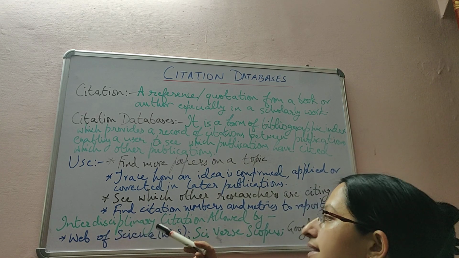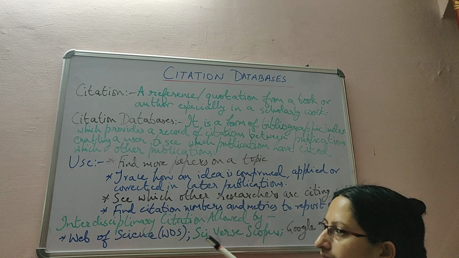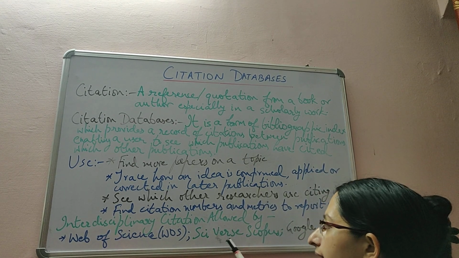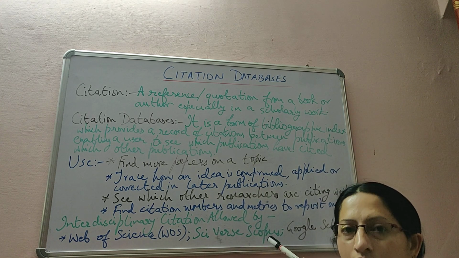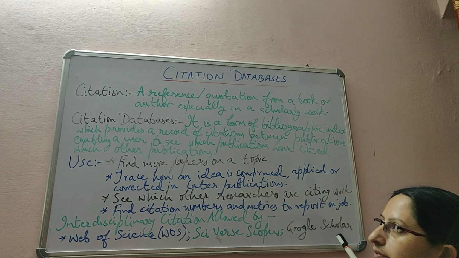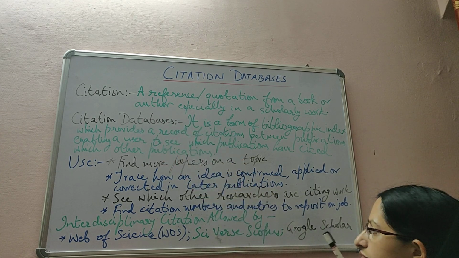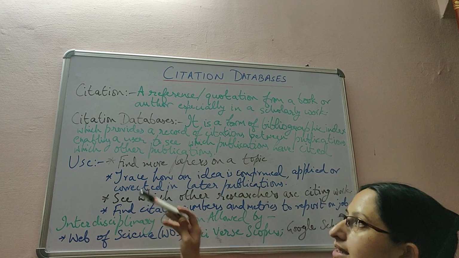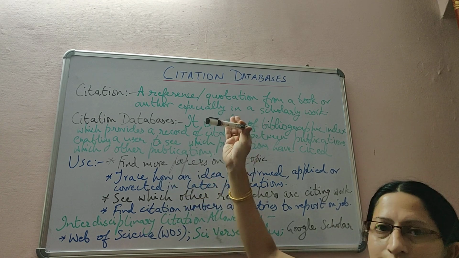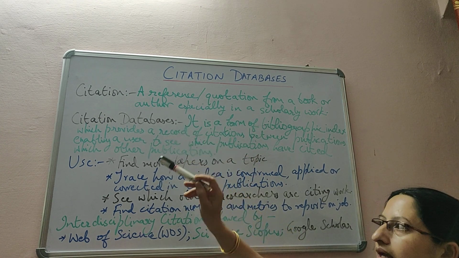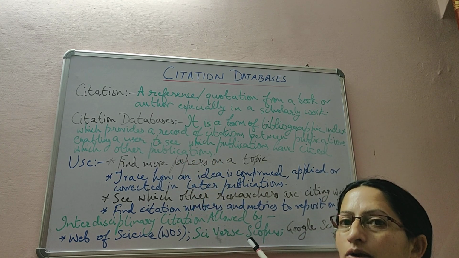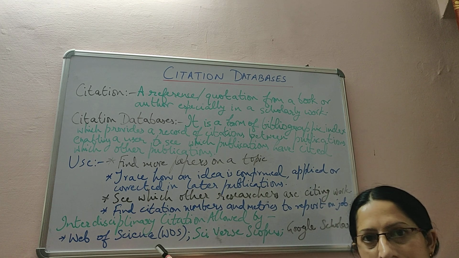Then interdisciplinary citation, between the disciplines, is allowed by some websites: Web of Science, WOS we can call it, then Scopus, and Google Scholar also provides us the citation database. So these are three websites which provide us the citation database. I hope you have understood what is citation, what is a citation database, and in which websites we can go for the citation databases.